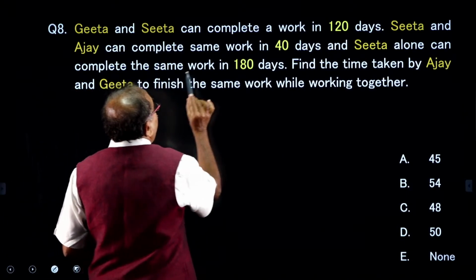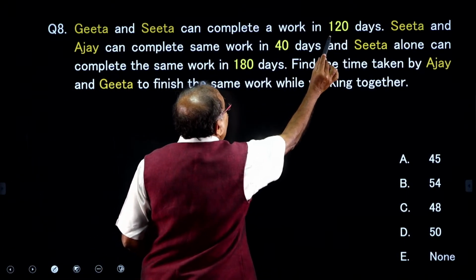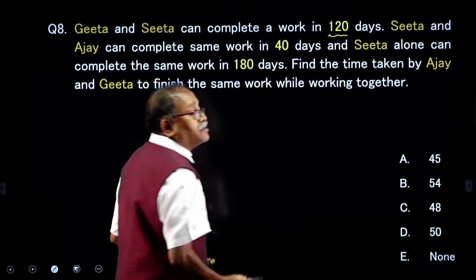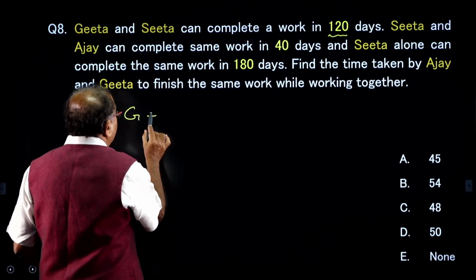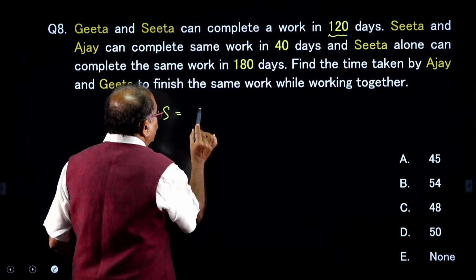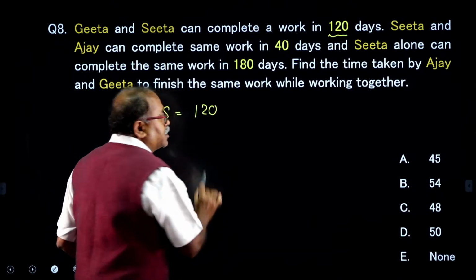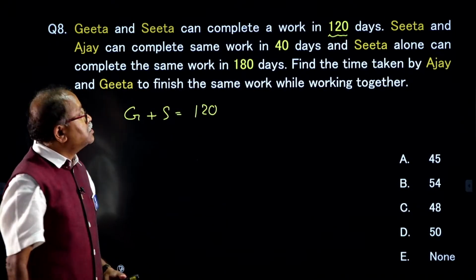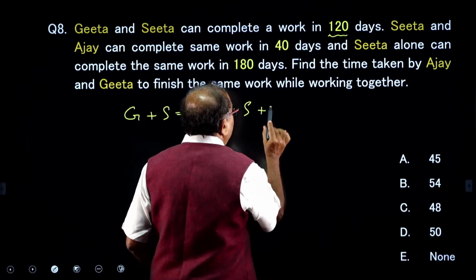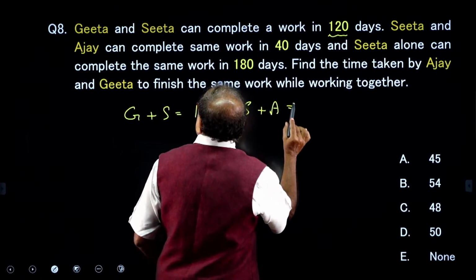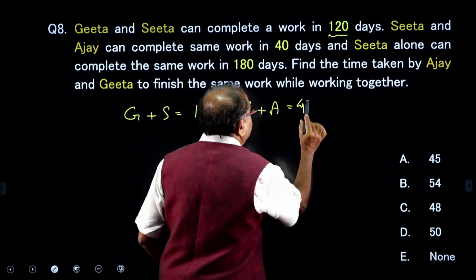Geeta and Sita can complete a work in 120 days. Just for your clarity I am writing here: Geeta plus Sita can complete the work in 120 days. Sita plus Ajay can complete the work in 40 days.